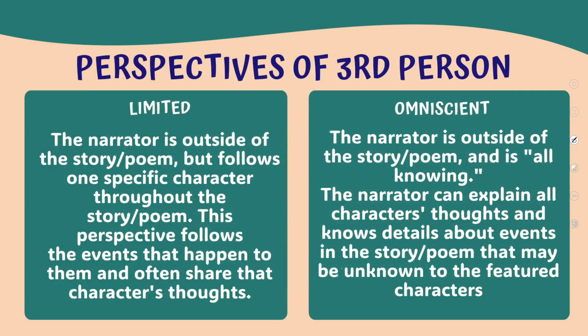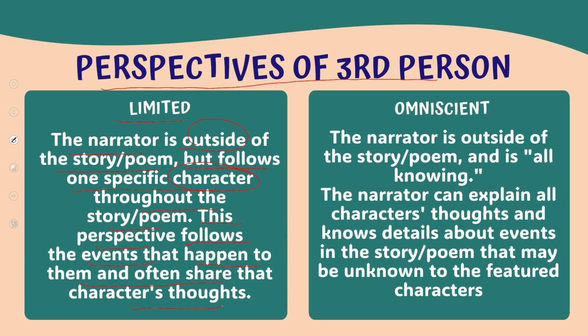So, perspectives of third person, number one is limited. The narrator is outside of the story or the poem, but follows one specific character throughout the story or poem. This perspective follows the events that happen to them and often shares that character's thoughts.